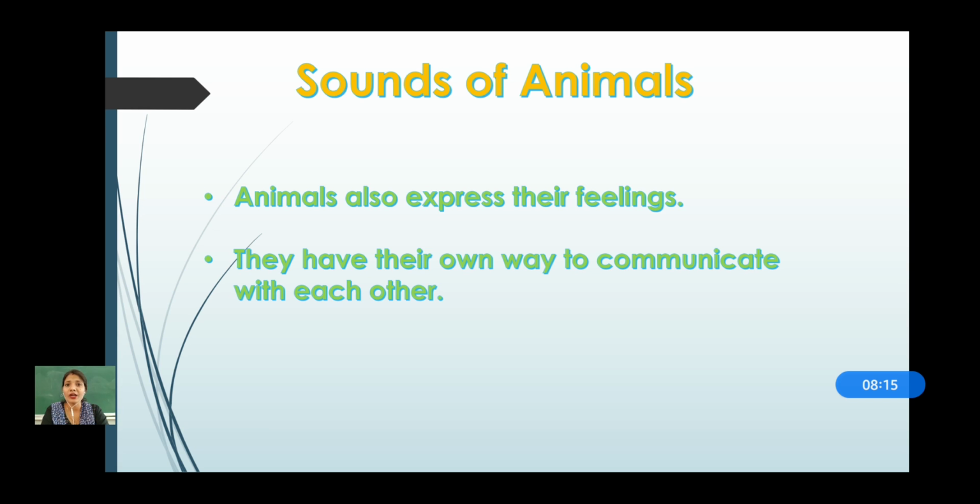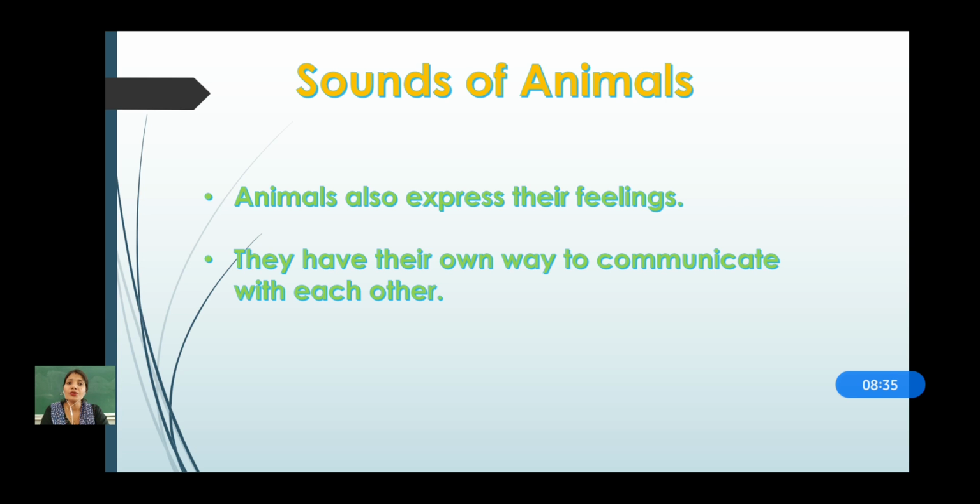If you have a dog, it will bark. If you have a bird, it will chirp. If you have a cat, it will meow. So sometimes you understand what they want and how they want to communicate with you, isn't it? When they all live together as animals,